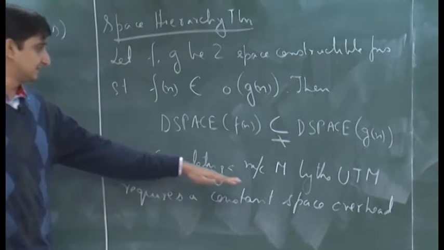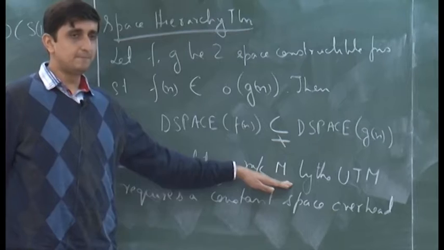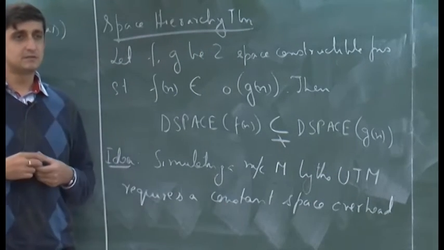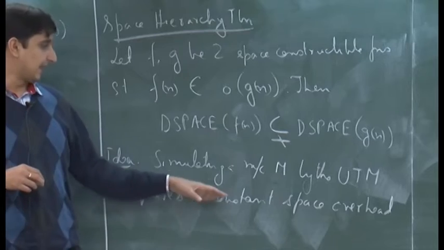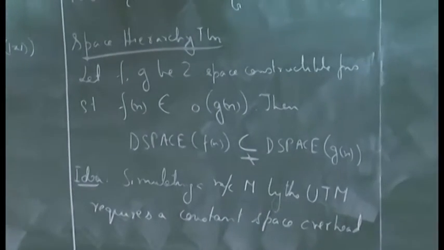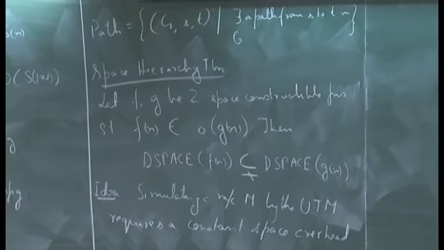That is, if M runs in some space S of n, if I simulate it by the universal Turing machine, it will run in space some C times S of n. Okay. And the rest of the proof is the same as the time hierarchy theorem. So, yeah, I will not go into the proof of this.